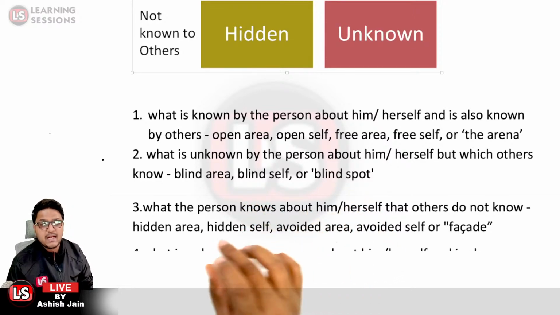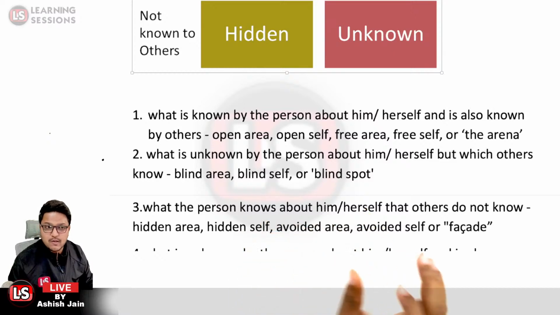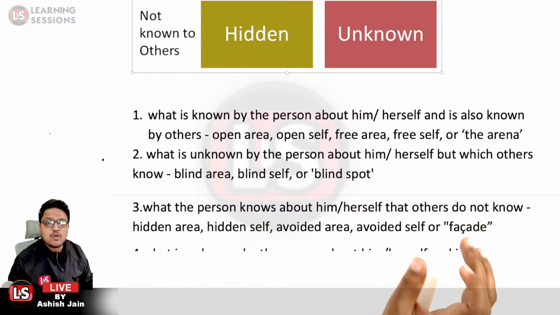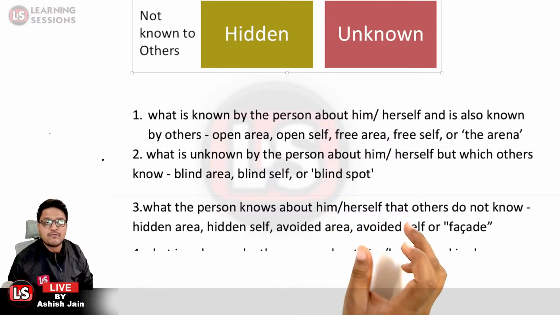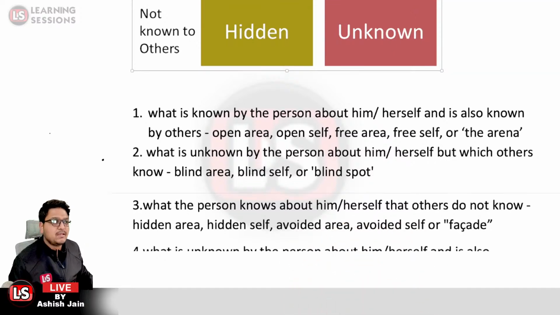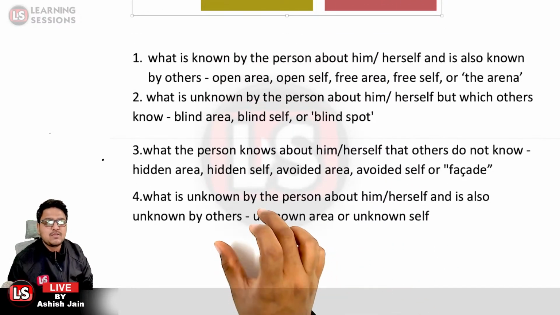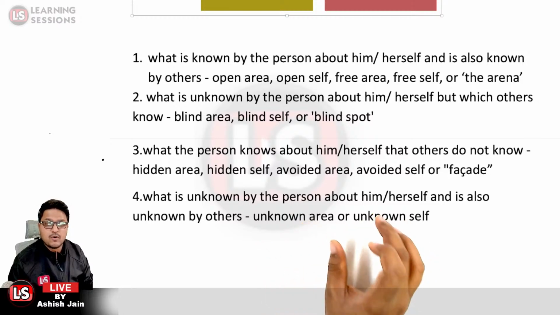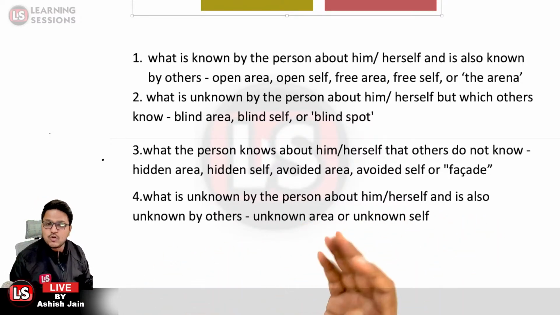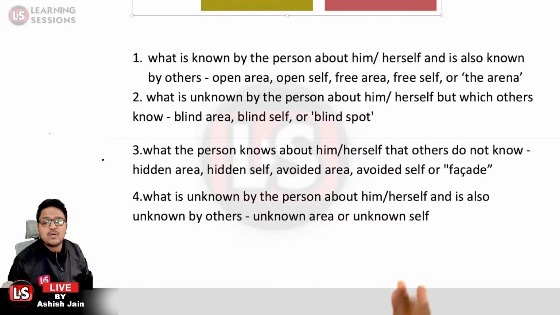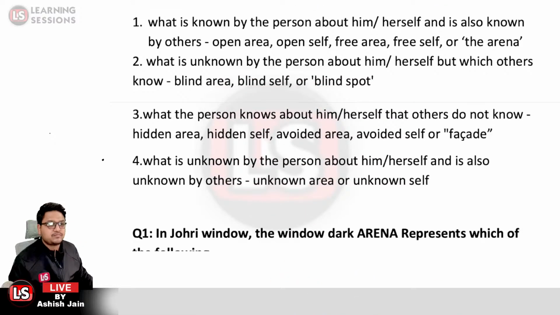What the person knows about himself or herself and others do not know about is the hidden area, hidden self, avoided area, avoided self, or facade. And what the person does not know about themselves and the others also do not know about is the unknown area or the unknown self.